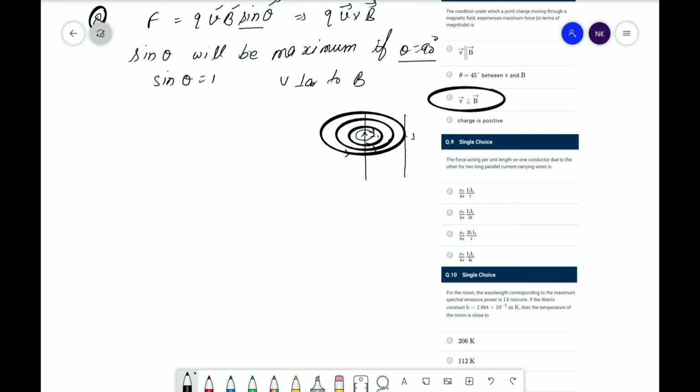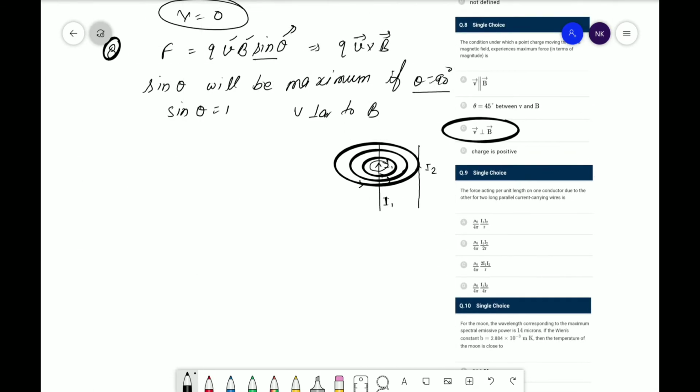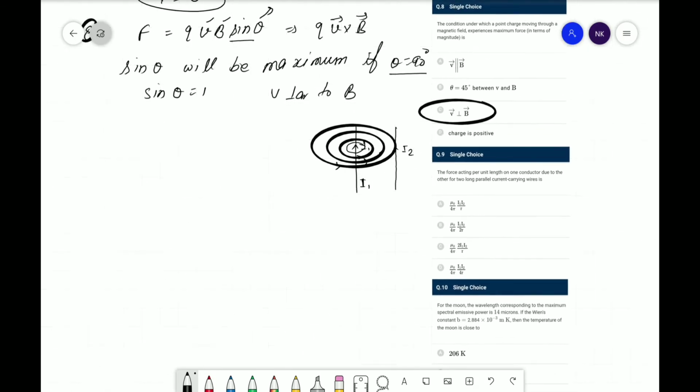Here the current flowing is I1, and due to this the magnetic field will be produced, and the force is F1. Now if we talk about the other wire, the current here is I2, and the magnetic field produced due to this current also gives a force.